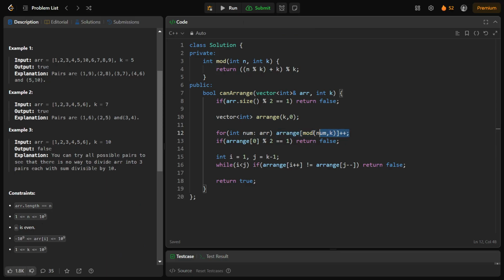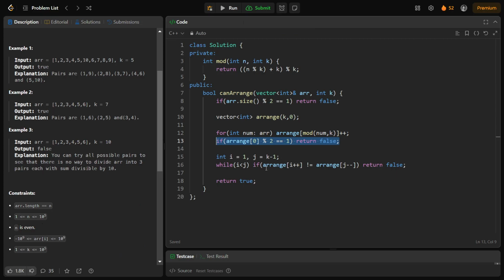So basically I'm trying to keep count of the remainders that I found. And at any point, if the 0th index is odd, so that we have an odd number of elements which, when divided by k, would result in a remainder 0, we return false because we cannot make any pairing.